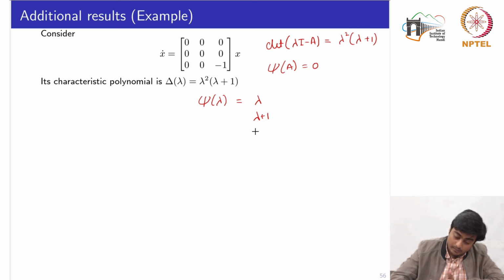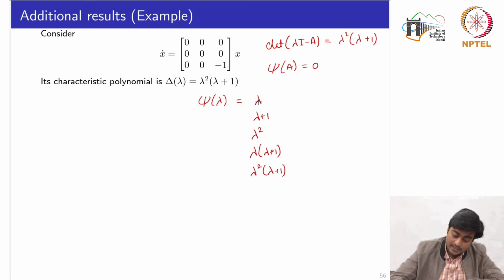Now there could be a polynomial of degree 2, which could be lambda square or lambda plus 1, and also it could be equal to the characteristic polynomial lambda square, lambda plus 1, which is of degree 3. Now if we try to see with all these polynomials whether psi of A is equal to 0 is satisfied, then it would be the minimal polynomial.